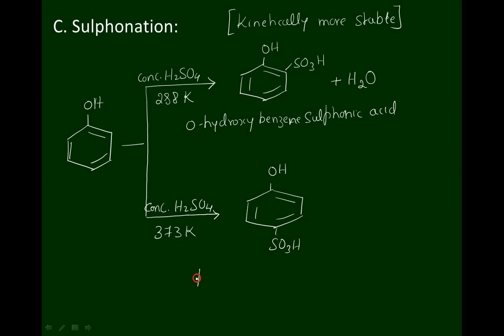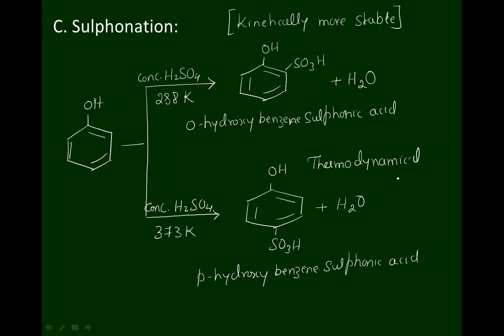This is para hydroxy benzene sulfonic acid, which is thermodynamically more stable. So it depends upon the temperature. We get different substituted products of phenol when it is heated with concentrated sulfuric acid.